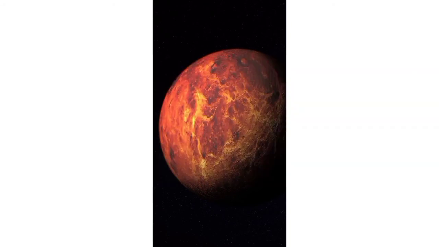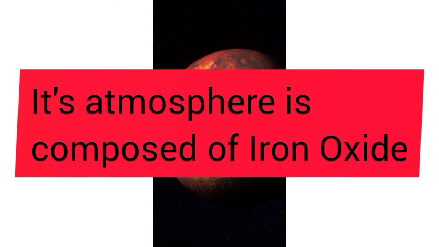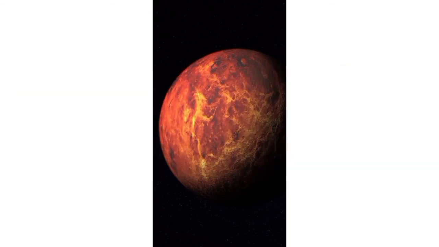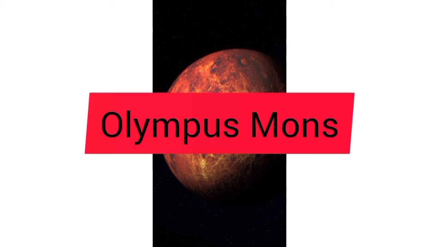Also, there is iron oxide in its atmosphere, which also gives it the red color. Also, there is an interesting fact that Olympus Mons is the tallest volcano in our solar system, and that is found on Mars.